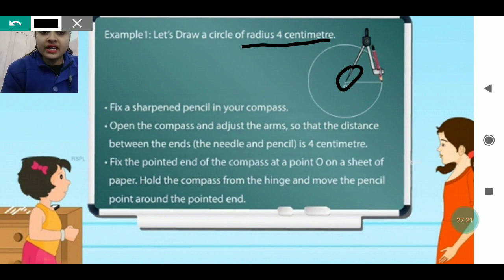Fix the pointed end of the compass at point O. Mark it with point O on the sheet of paper, hold the compass from the hinge and move the pencil point around the pointed end. Then the 4 centimeter radius will be formed. And if you are forming a 4 centimeter radius, it means any other radius of the circle will also be 4 centimeter only.